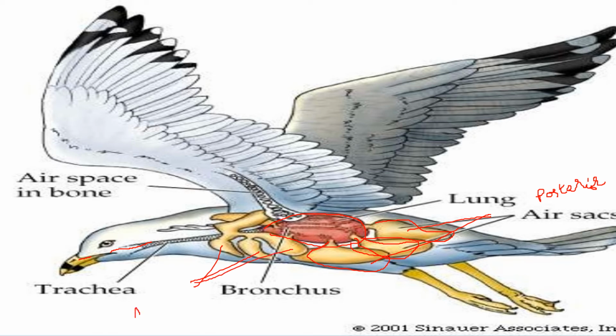So this is the arrangement of the respiratory system. Now let us see the mechanism of flow of air. The lungs here in the bird are also called parabronchi.